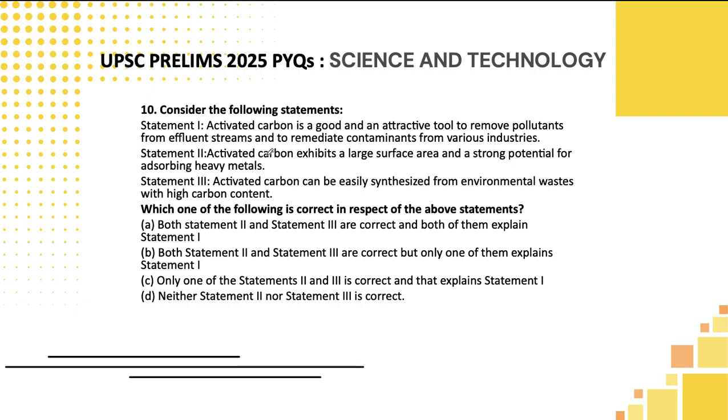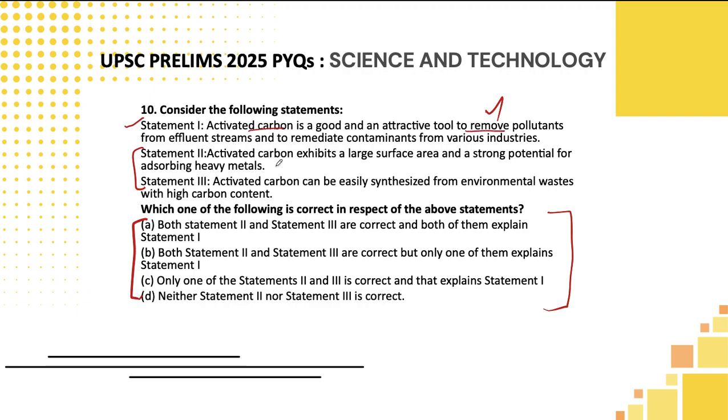10th one, activated carbon is a good and an attractive tool to remove pollutants from effluent streams and to remediate contaminants from various industries. How am I applying the first statement to be correct? Usually in this question format, the first statement will be correct only. Then they have not given the option where all the three statements are wrong. So usually the first statement will be correct. You need to only verify statements 2 and 3. Activated carbon exhibits a large surface area and a strong potential for absorbing heavy metals. That will remove pollutants, they are telling already, activated carbon.